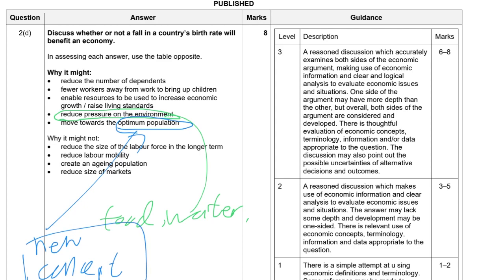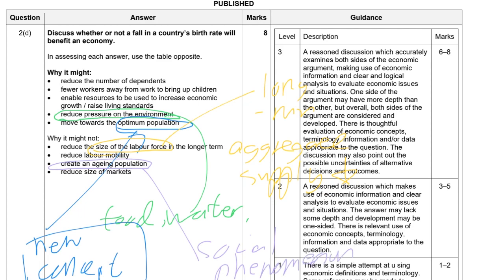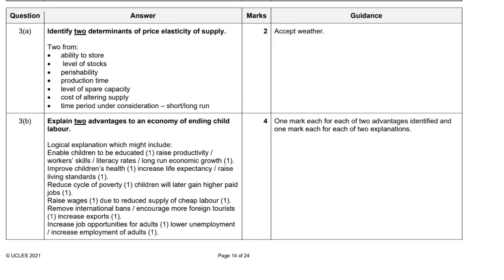On the other hand, if you talk about it might not benefit, you can talk about the size of the labor force. That means the long-run aggregate supply will drop in the long run. And also you may talk about some social phenomena, for example, the aging population. This is a kind of social phenomenon. So this is the answer for question 2D. We will move on to question 3A.